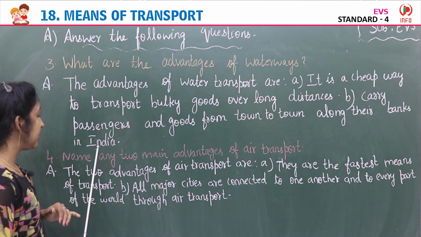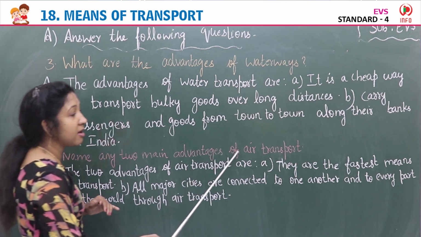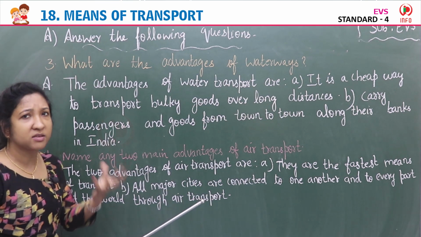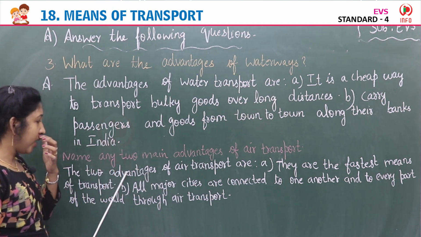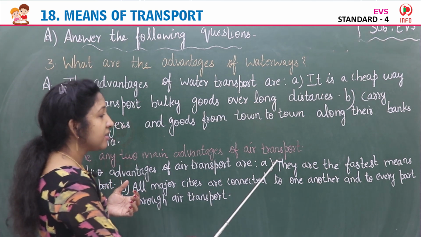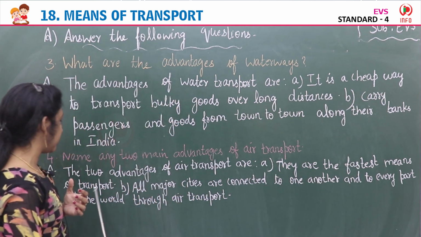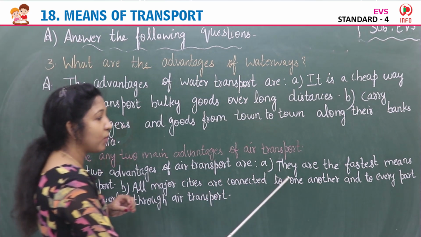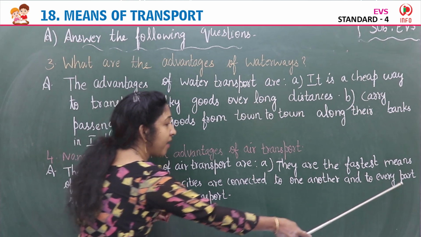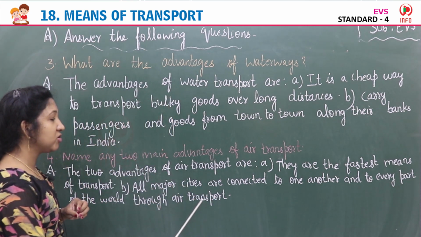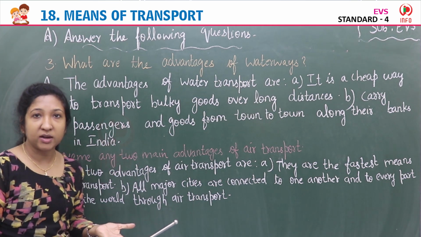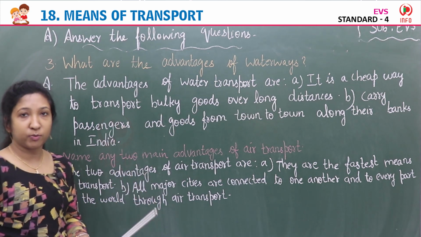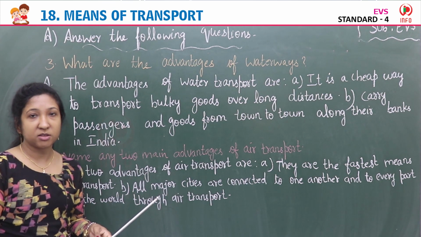Then fourth question, name any two main advantages of air transport. So what are the advantages of air transport? So you know it is the fastest means of transport. Yes, the two advantages of air transport are: A, they are the fastest means of transport. B, all major cities are connected to one another and to every part of the world through air transport. They are connected because of this air transport. So these are the advantages of air transport.